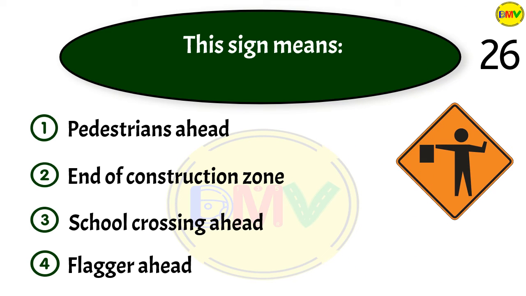Question 26. This sign means: 1. Pedestrians ahead. 2. End of construction zone. 3. School crossing ahead. 4. Flagger ahead.